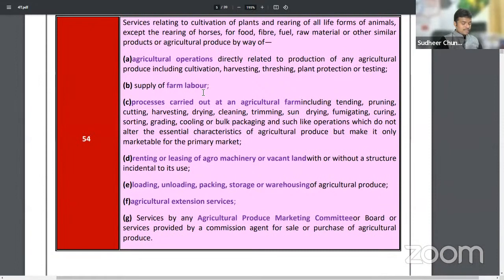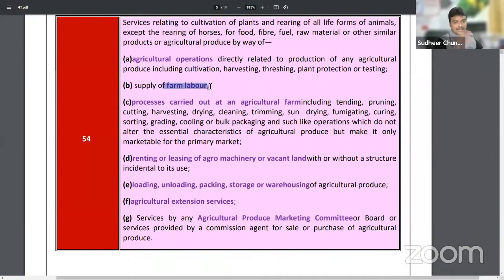So here, if you observe, in case of agricultural activities: cultivation, harvesting, threshing, plant protection. All the things are given here. All these services provided to farmers were exempted from GST.